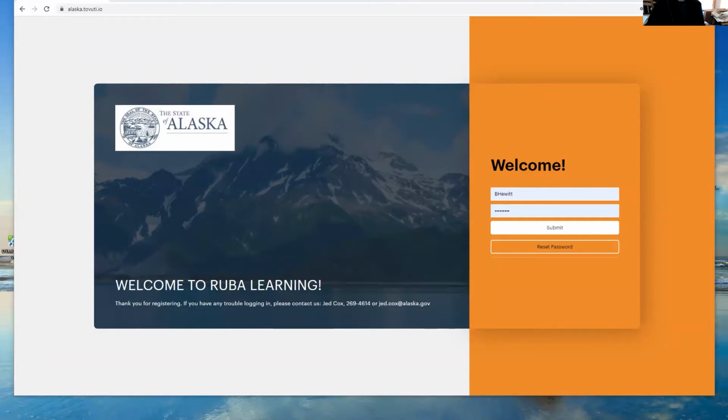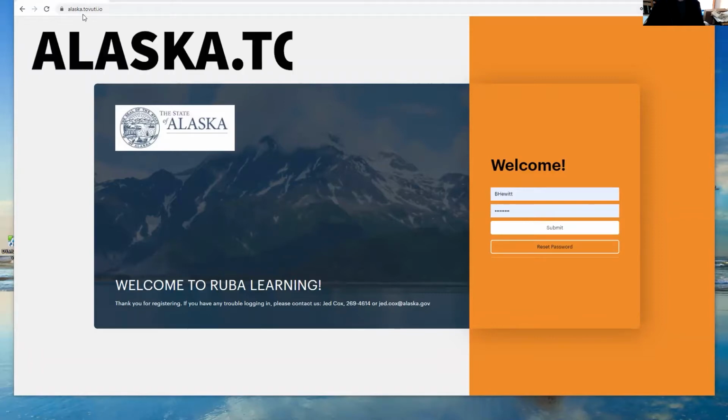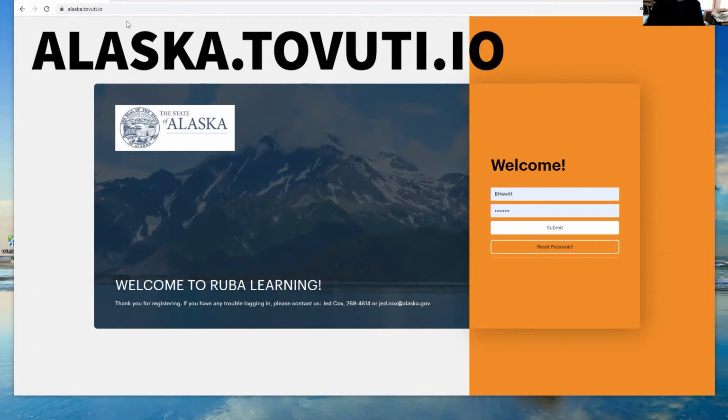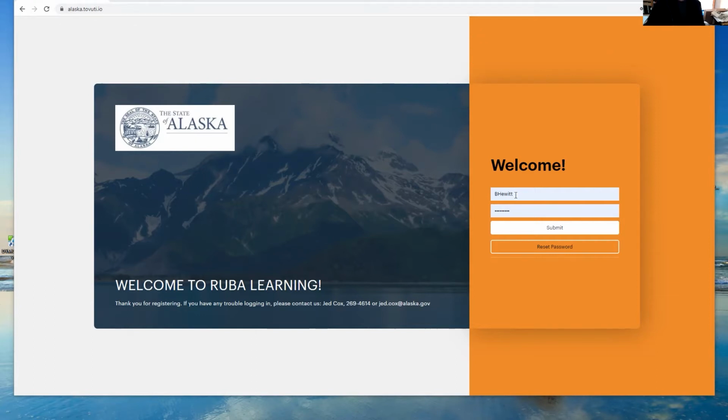To access this course, first we're going to go to the internet and type in the IP address. It's alaska.tavuti.io. Once you get here, you'll put in your username and your password that were sent to you by email. You'll click Submit. Know that you can also reset your password there if you'd like to.